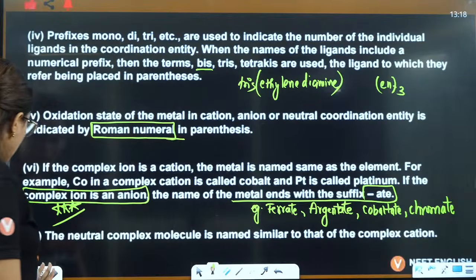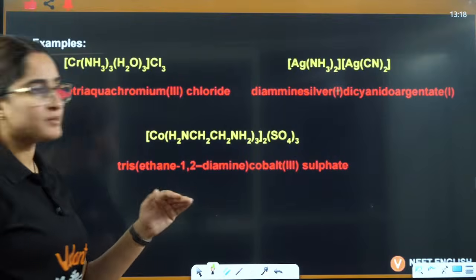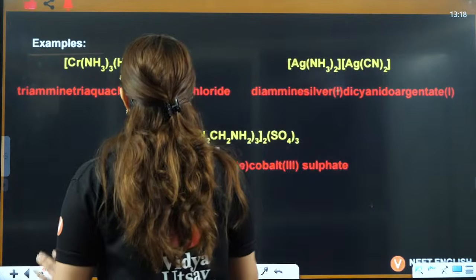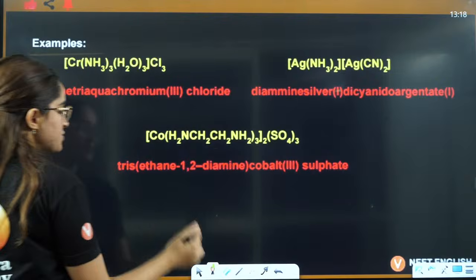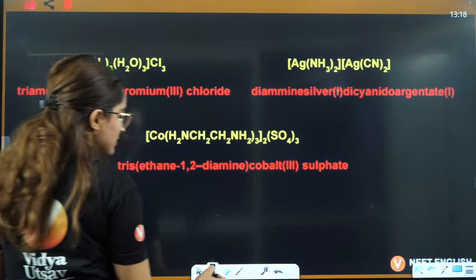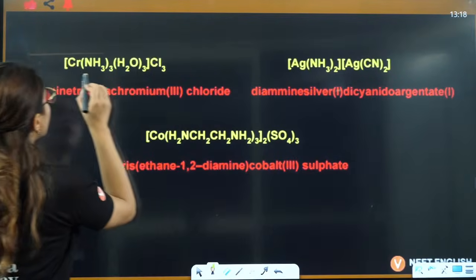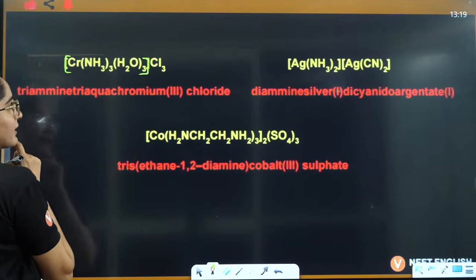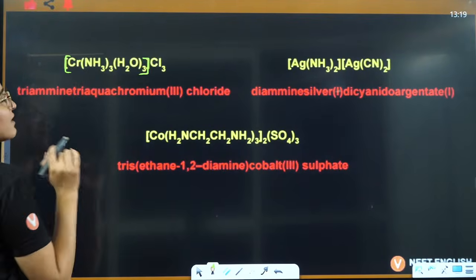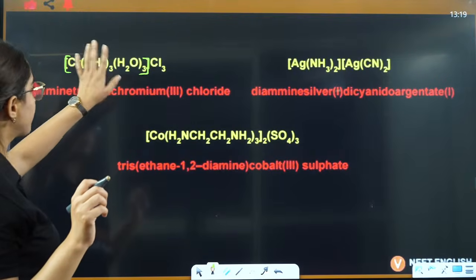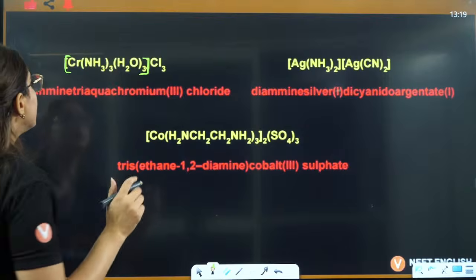Okay, now with the help of examples only you will be able to know this, right? Now let's see this one here. How do you answer? See, first, this coordination complex is a cation, right? Firstly, I will write the central metal atom, and then always the ligands.